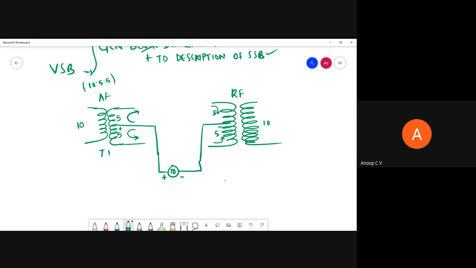Is it clear? Can you explain in terms of electron flow? If it is the opposite direction, then it will be opposite. Electrons will flow from lower potential to higher potential, while current will flow from higher potential to lower potential. So the direction of current is what I have drawn here, and electrons will be flowing opposite to that. Just assume, is that okay?